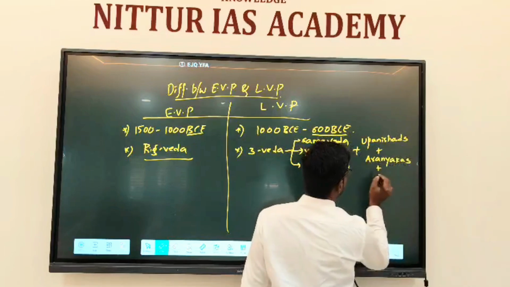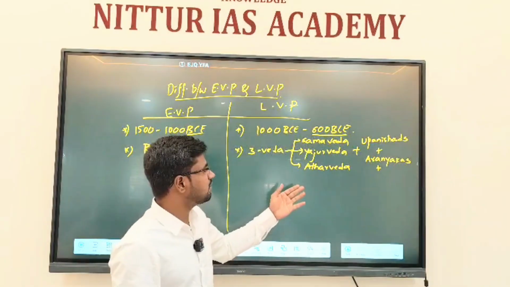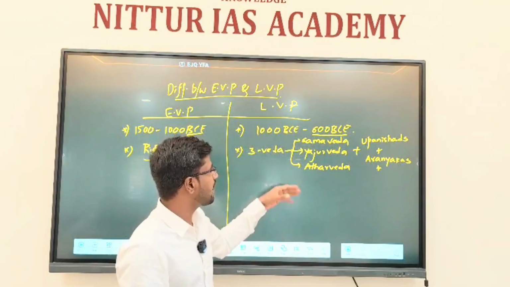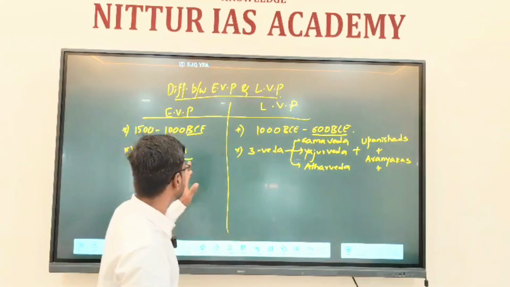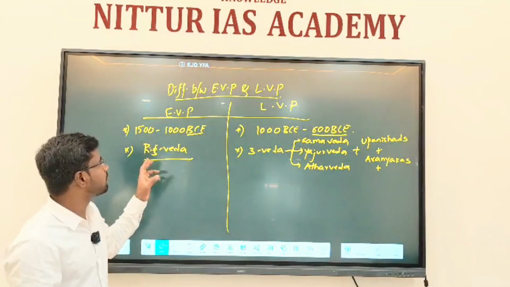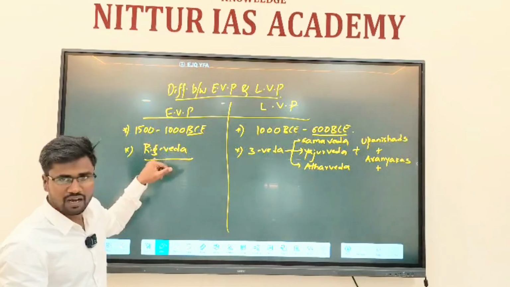Later in the later Vedic period, many Vedic scriptures were added. Understood? The Rigveda is completely associated with the early Vedic period, and it is the earliest Veda.